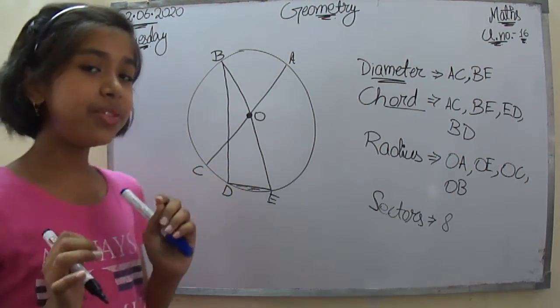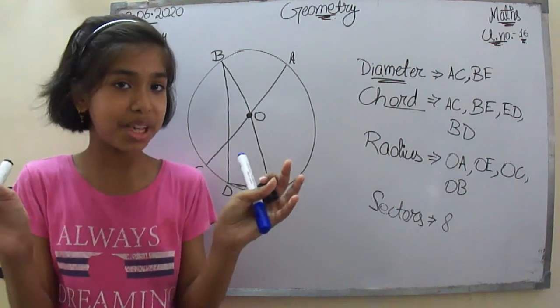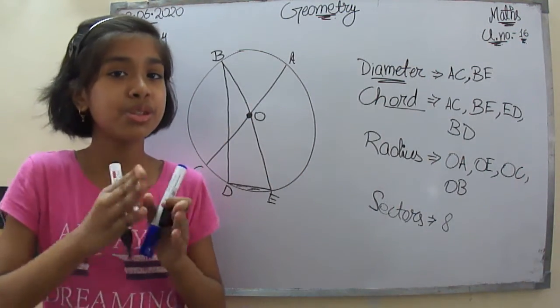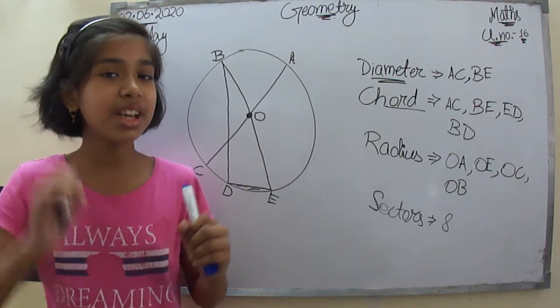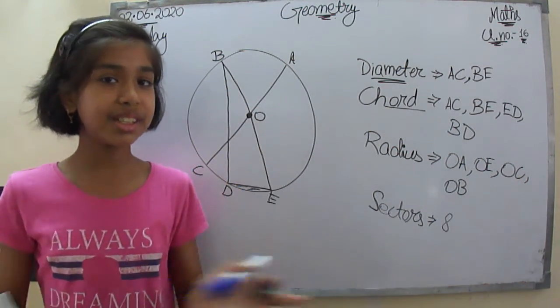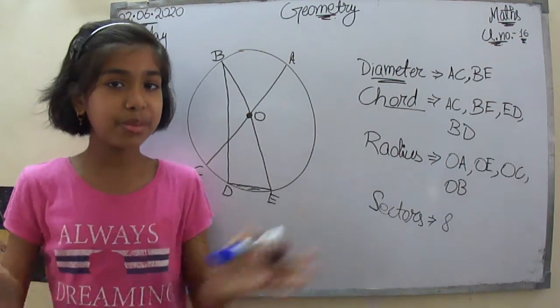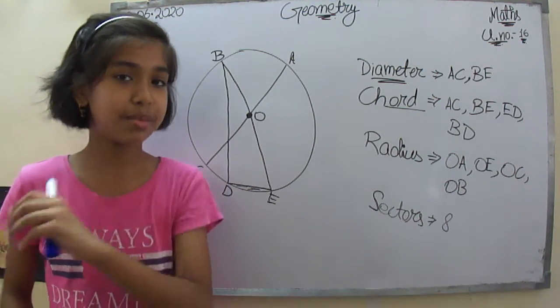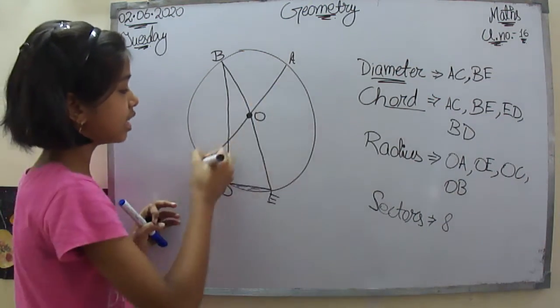Okay, so if we are going to spot different chords, different segments, then we just have to multiply by 2. Why is that? That's because there is a minor and a major segment, and we are going to spot all the minor segments, and then the left out will be the major segment. Let me explain. So let's say we have spotted one segment over here and one over here.